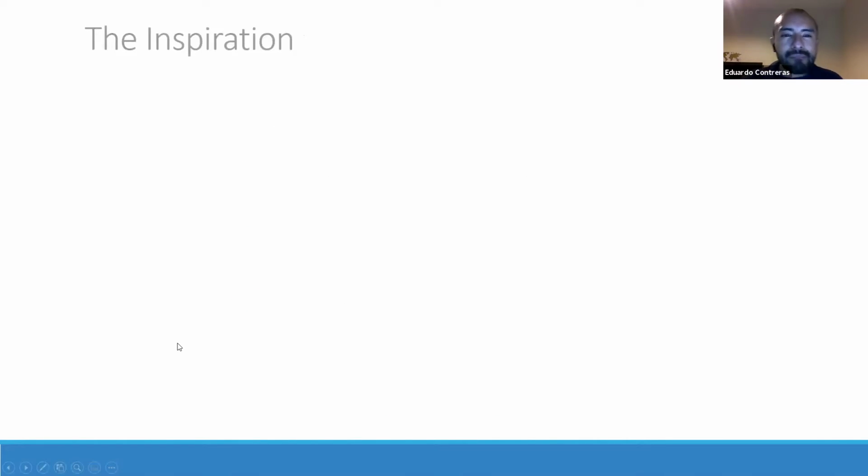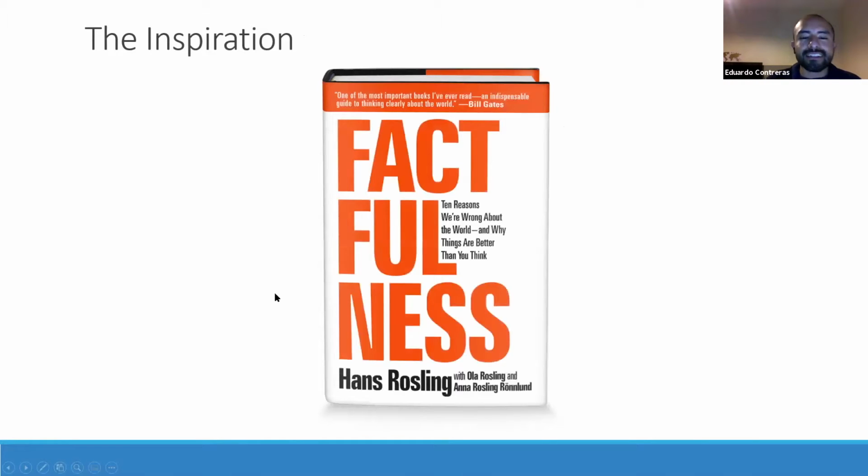And why am I talking about income? Well, earlier this year, during the first lockdown, I read a book that I really loved, and I think it's now one of my favorites. It's called Factfulness by Hans Rosling. I love this book because it's so inspiring. It talks about the current state of the world in social demographics and also about income. I really recommend everyone to read it because it talks about data, but also about how to make meaningful sense of that data.